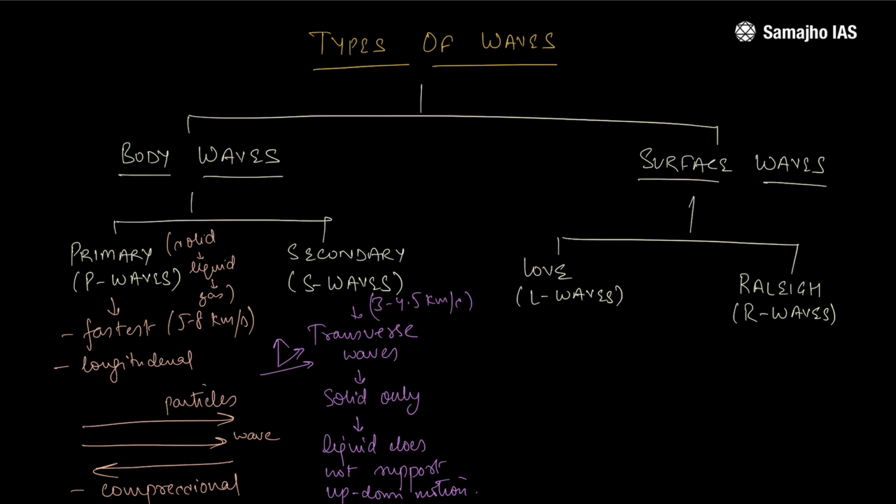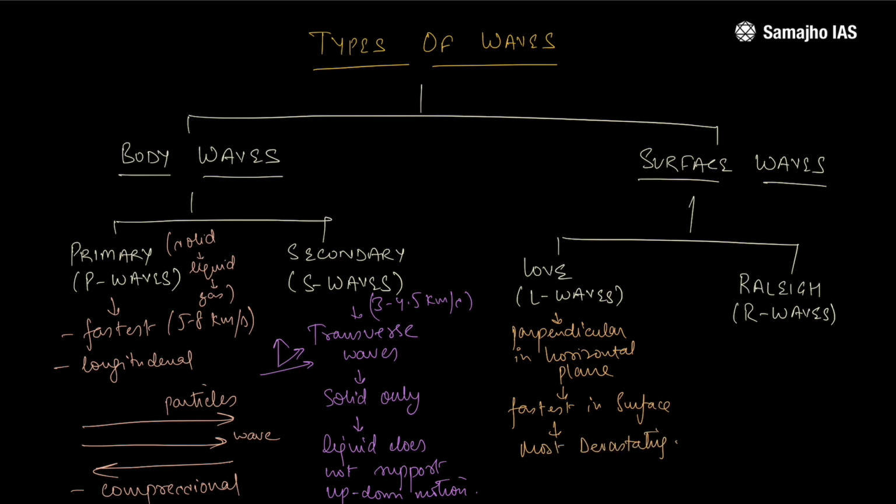The particles in this case move in a horizontal plane, but perpendicular to the direction of the motion. And these are the most devastating out of all the waves, body and surface. Now what does this mean when we say that these are perpendicular in a horizontal plane? Let's say we are talking about the surface of the Earth and this is the direction of propagation of the wave. The particles would move in horizontal direction on the same plane. They are not moving in vertical direction. This would cause catastrophic shaking of the Earth and cracking. A lot of devastation would happen.